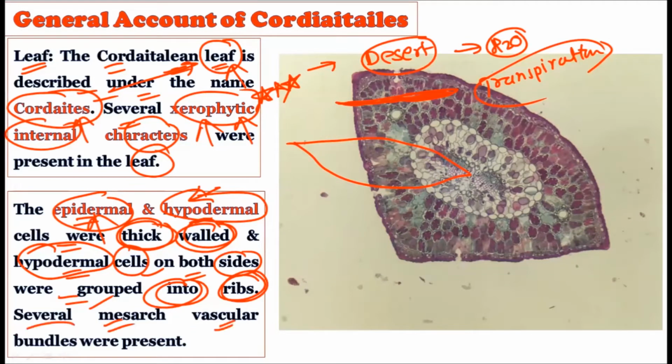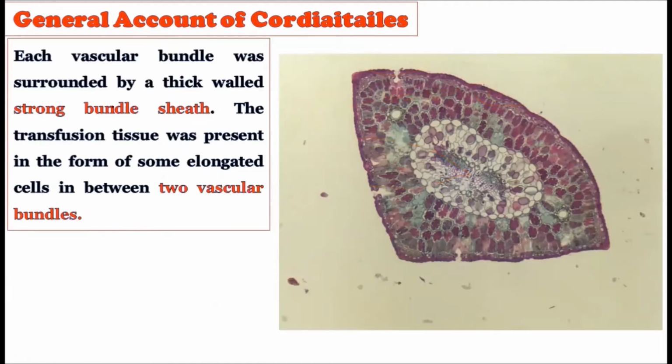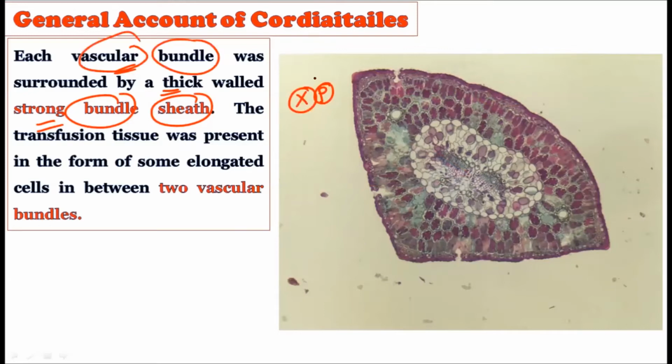Several mesarch vascular bundles were also present. Whatever vascular bundles were present in the leaves for the supply of water and food were of the mesarch kind. Now each vascular bundle is surrounded by a thick-walled, strong bundle sheath. So the vascular bundle, which is made up of the xylem and the phloem, is covered with a thick, strong bundle sheath.